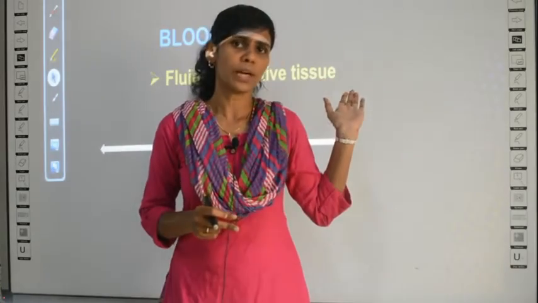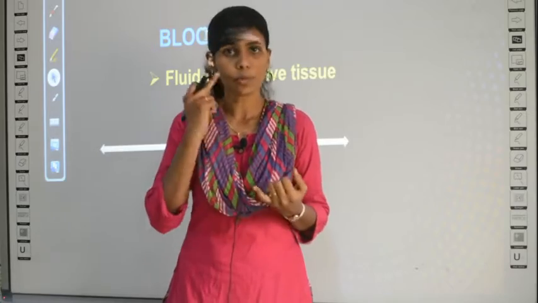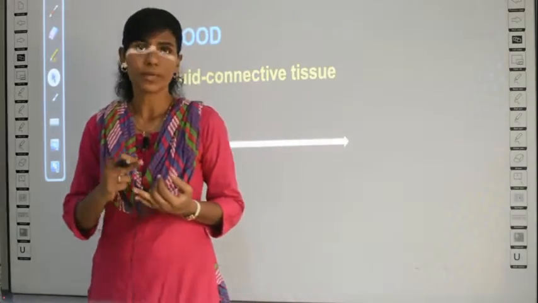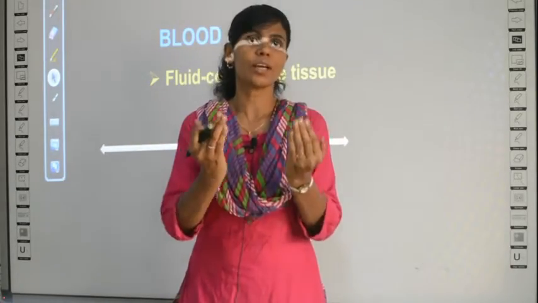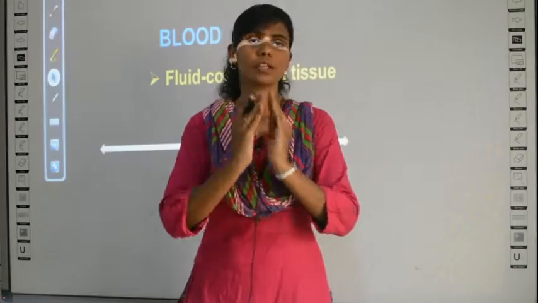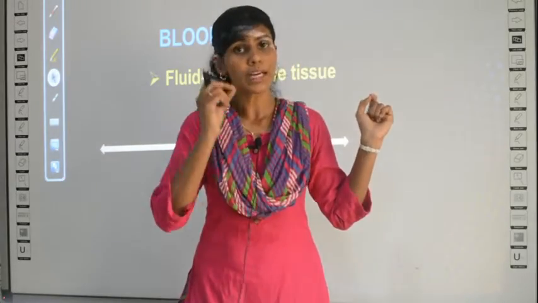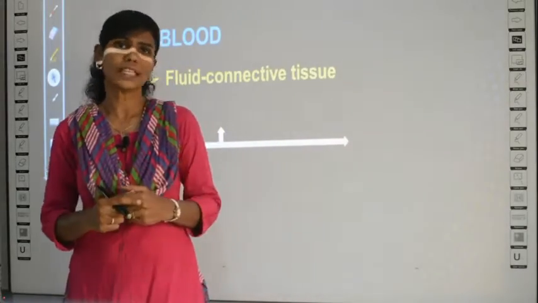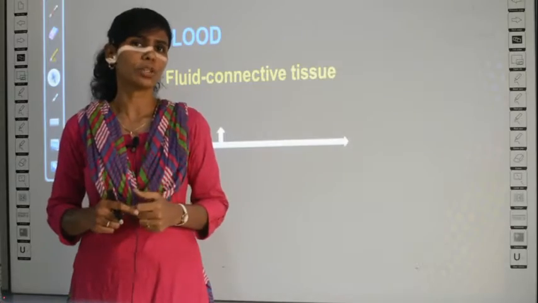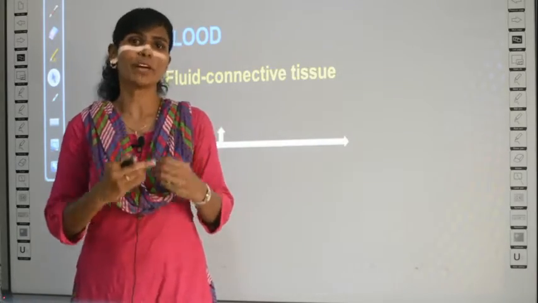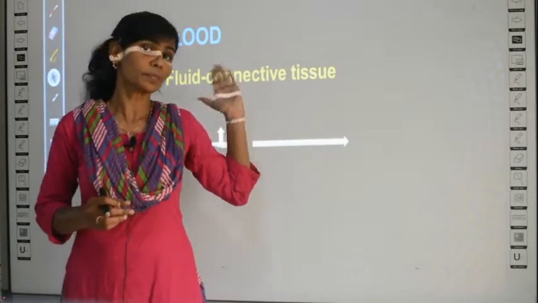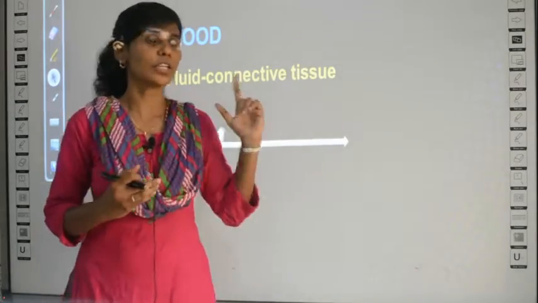Where are cells in your blood? You do have cells in your blood, like you must have heard RBC, WBC, that is red blood cells and white blood cells. You have many cells in your body, right? So many cells together in one part of your body is called a tissue. So though blood is a fluid or a liquid, it is also called a tissue because it carries many types of cells together which perform the same function. What is the definition of tissue? A group of cells which carry out the same function is called a tissue, right? So in the blood also you have many cells, so it is called a tissue.